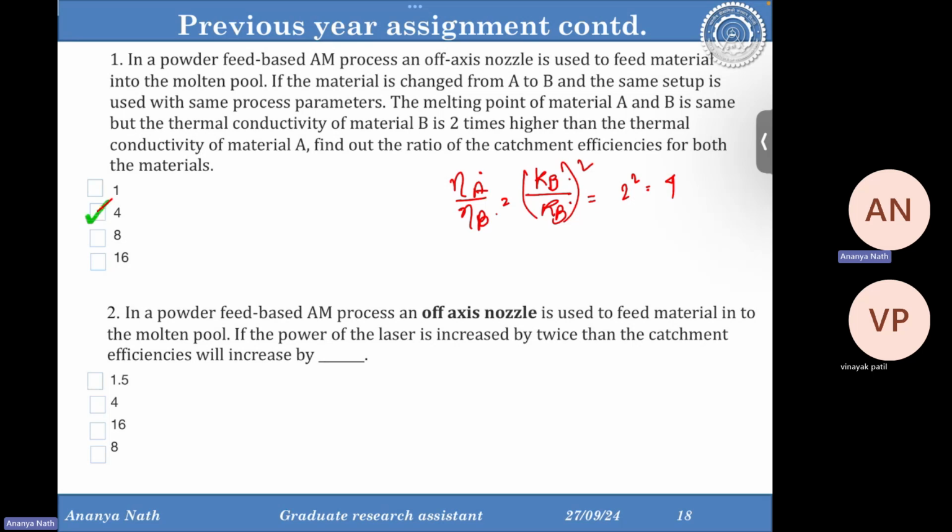In a powder feed based AM process with an off axis nozzle, again a side feeding mechanism is used to feed material into the molten pool. If the power of the laser is increased by twice, then what happens to the catchment efficiency? Again, catchment efficiency is directly proportional to laser power with a square term of it. So eta is proportional to P square. So if it's increased twice, then it is 4.